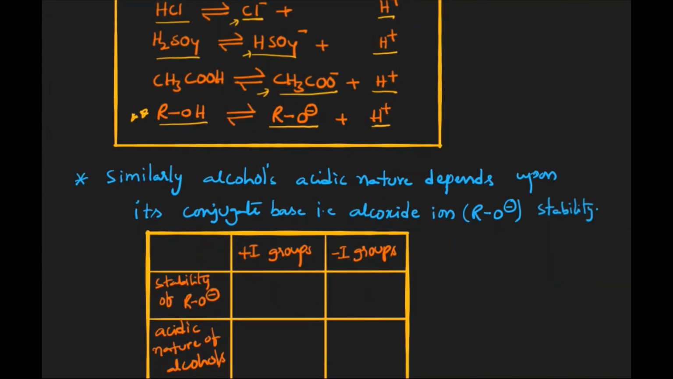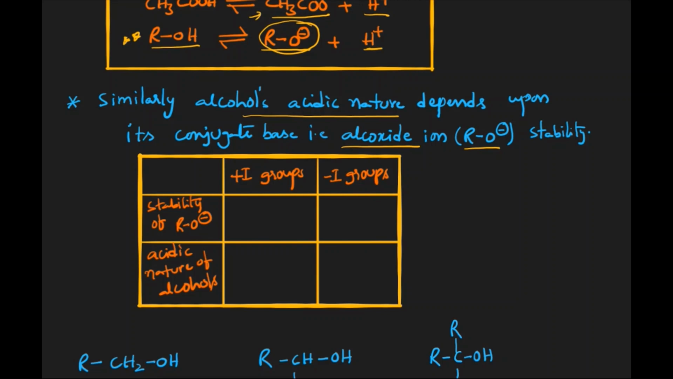As we have already discussed, the acidic nature of any acid depends on its conjugate base stability. Similarly, an alcohol's acidic nature depends on the stability of its conjugate base. What is its conjugate base? That is the alkoxide ion, RO minus. To understand it easily, what is the charge of the alkoxide ion? Negative. Generally, plus I groups decrease the stability of alkoxide ions, and minus I groups increase the stability of alkoxide ions.